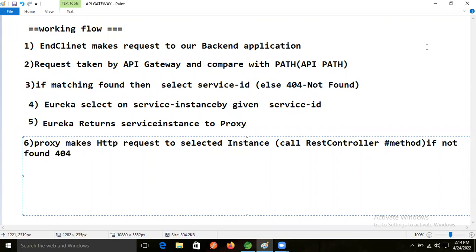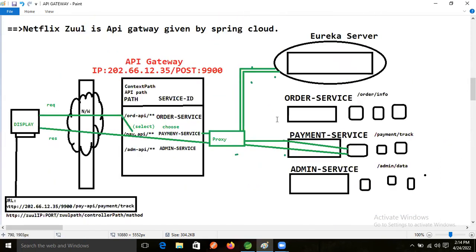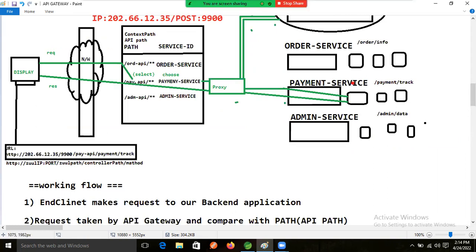Then the microservice instance processes the request and executes the code. Based on the selected instance, this microservice will process that request based on its logic. Then it will return the response again to the proxy, right?